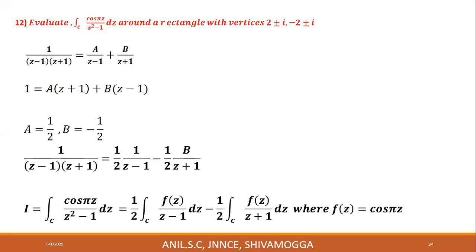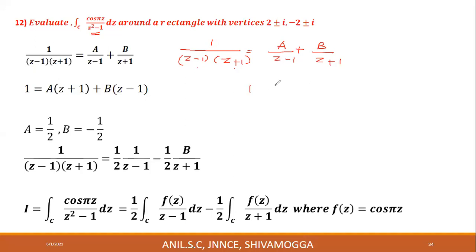First, let's express the denominator, 1 over z square minus 1, in terms of linear factors. 1 divided by z square minus 1 can be written as z minus 1 into z plus 1. Both are non-repeated linear factors. Therefore, consider fractions of the type a divided by z minus 1 plus b divided by z plus 1.